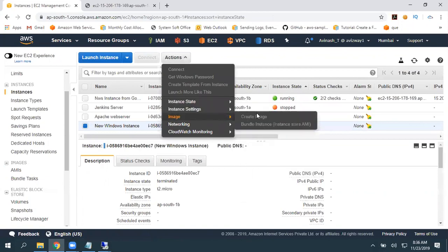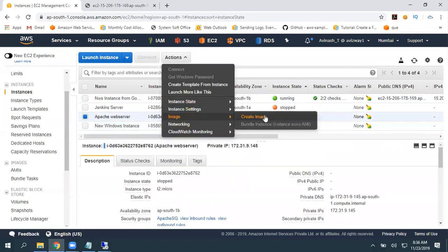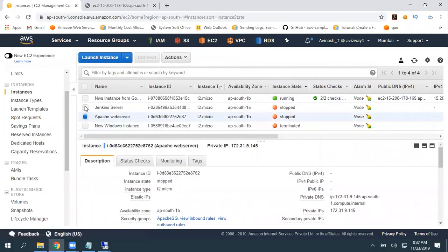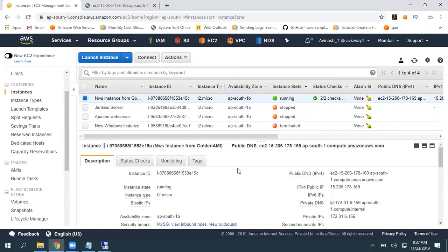Amazon is going to pick all the appropriate or required settings. This is a terminated instance. When the instance is in stopped state also you can create an image, or it is in running state also you can create an image. Okay, so these images we always use.